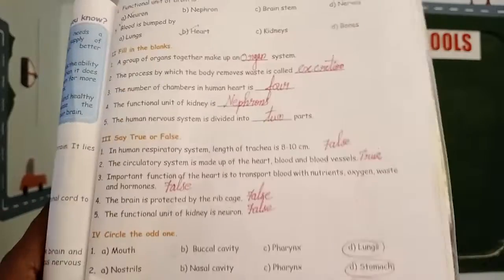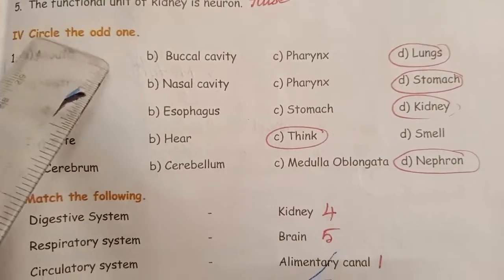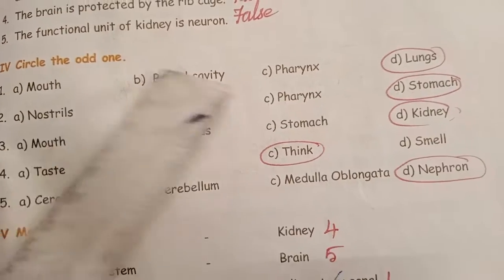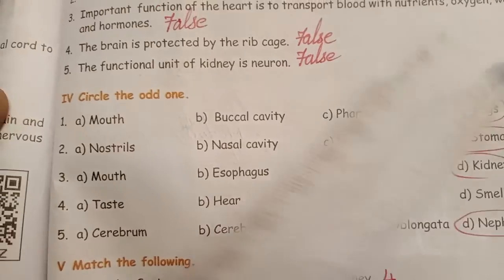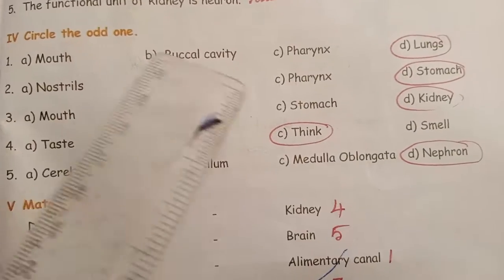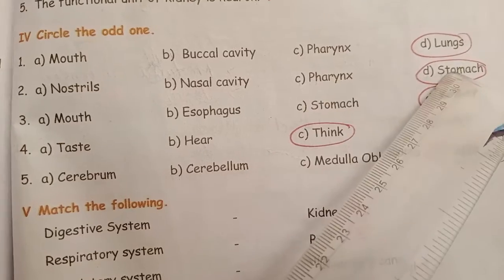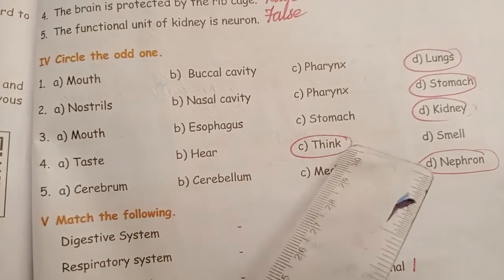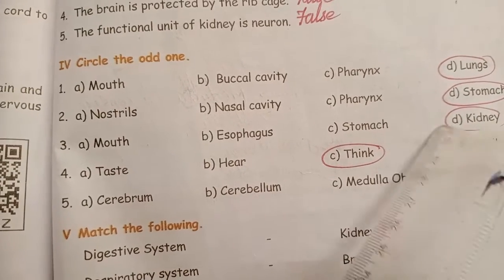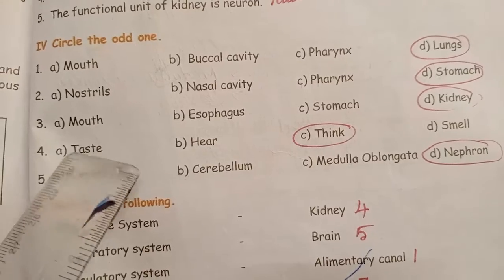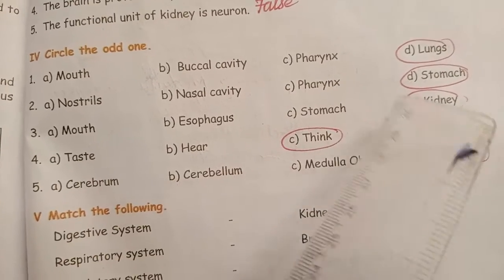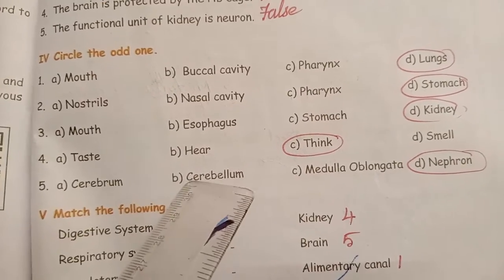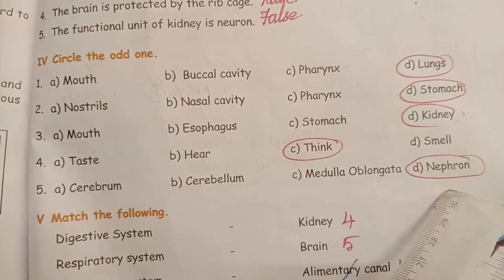Then Roman letter 4, circle the odd one. Number 1, mouth, buccal cavity, pharynx, lungs. The others are involved in digestion, so it is lungs. Number 2, nostrils, nasal cavity, pharynx and stomach. The odd one is stomach. Number 3, mouth, esophagus, stomach and kidney. Here the odd one is kidney. Then the fourth one, taste, hear, think and smell. Here think is the odd one. Number 5, cerebrum, cerebellum, medulla oblongata and nephron. Here the odd one is nephron.